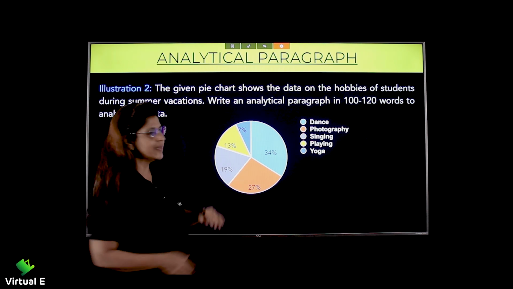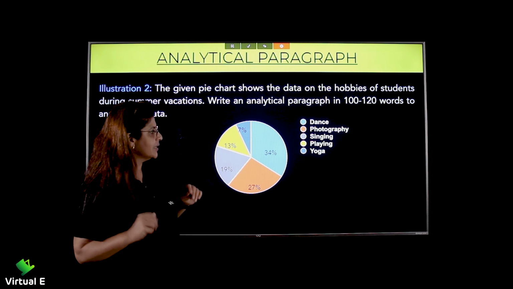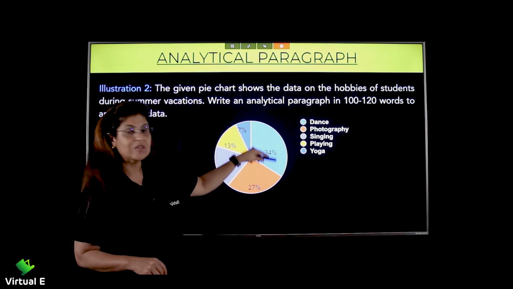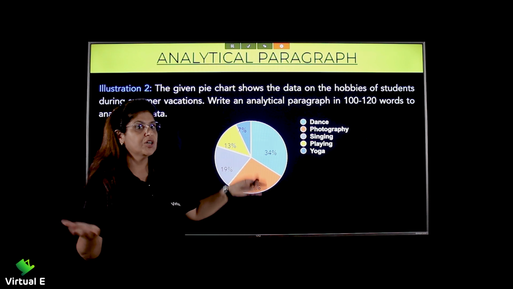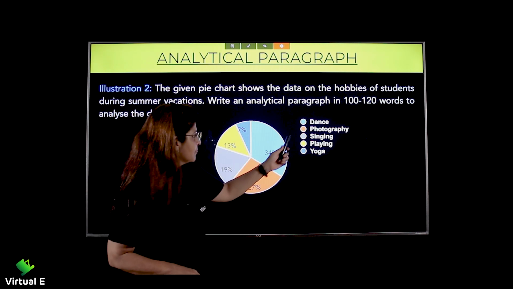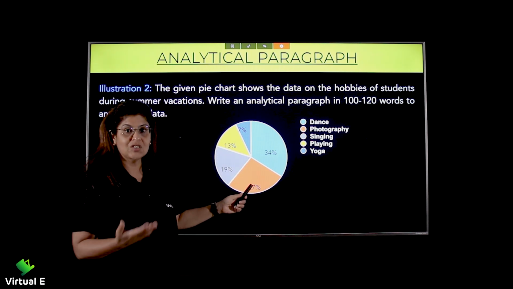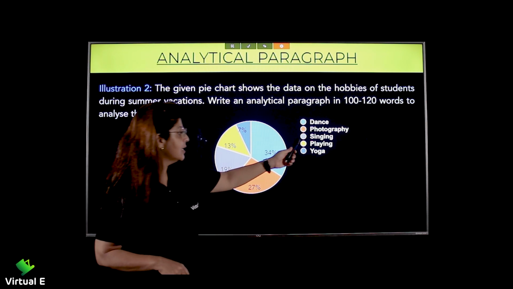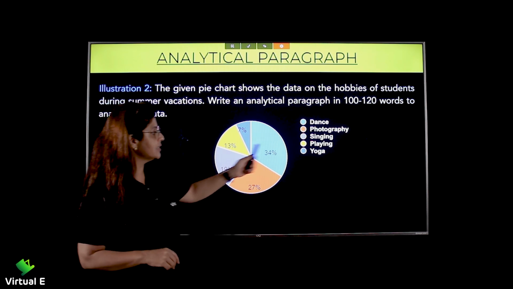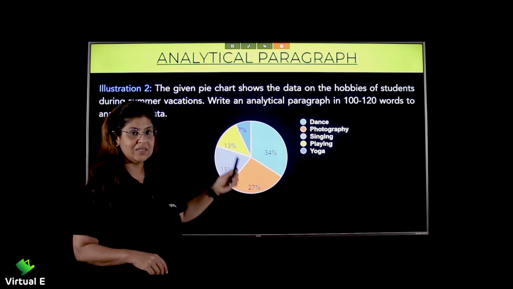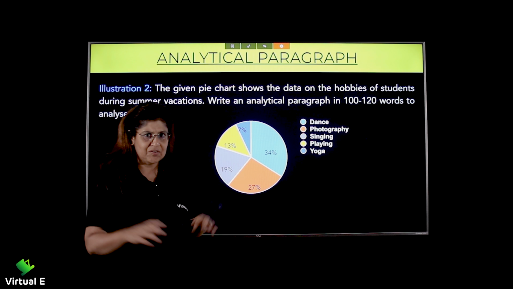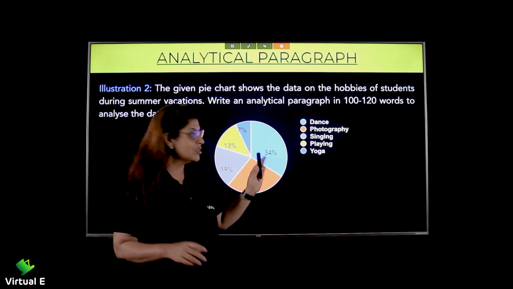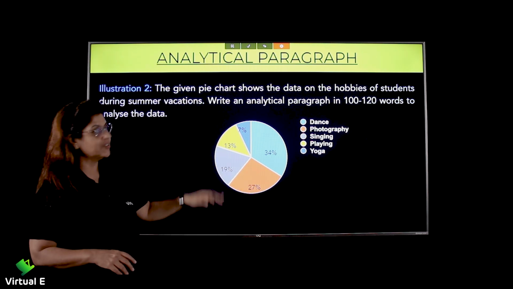So let's look at our pie chart and let's study it a little bit. So what it shows is dance. Now first is dance, which is how much? 34%. Majority of us like to dance, so yes. Then nowadays photography is on the rise, so yes, that's 27% children want to do that. Singing 19%, playing 13%, and yoga, which everyone finds boring, is 7%. Yes, so this is the information, the pie chart given to us.